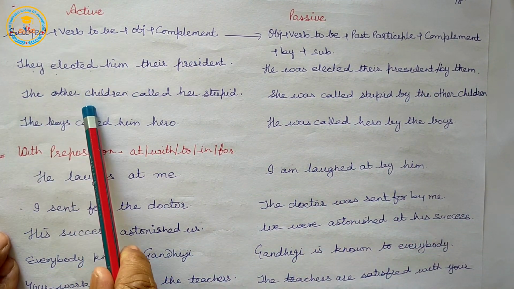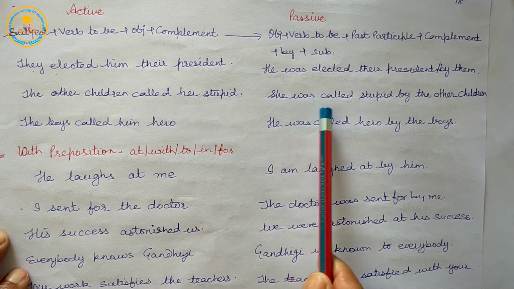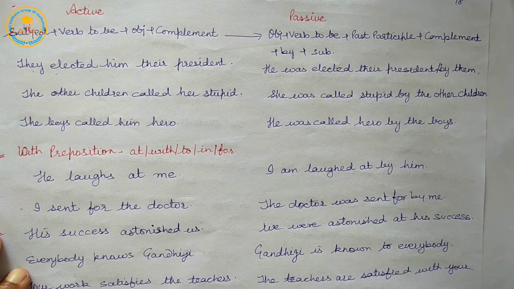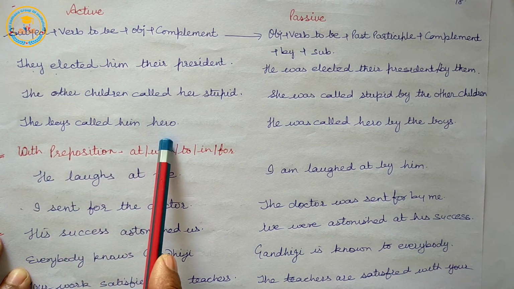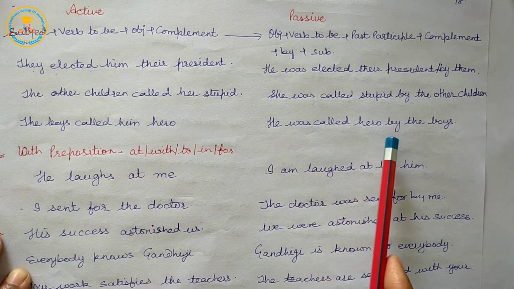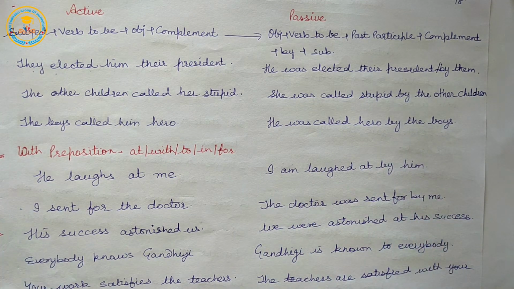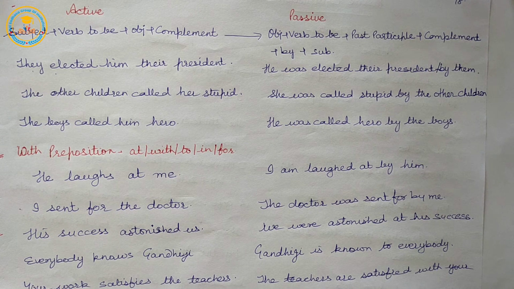The other children called her stupid. She was called stupid by the other children. The boys called him hero. He was called hero by the boys. So, some examples like, my reply made my father angry. So here, the adjective complement is angry,